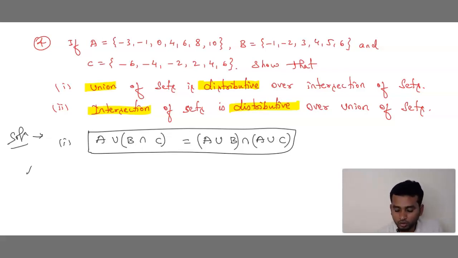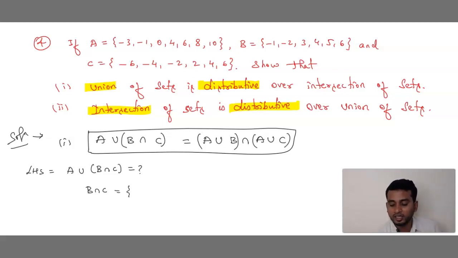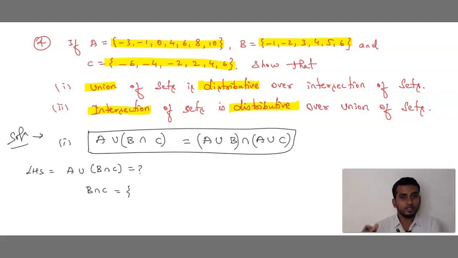So first, what should we do? LHS. LHS is equal to A union of B intersection C. First we should find B intersection C, which is there in the bracket. Now I will be solving directly. You can see set A elements are here, set B elements are here, set C elements are here. If you want, you can write first set B intersection set C, then take common. If not, directly also we can do it.